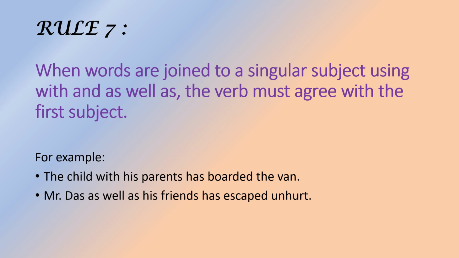The second example is: Mr. Das as well as his friends has escaped unhurt. Again here we have used the words as well as. So Mr. Das, the first subject, is singular here, so we have used the verb that is also singular in form. Okay, I hope you have understood subject-verb agreement very well, and it will help you a lot in learning the topic. Okay students, bye bye. Thank you.